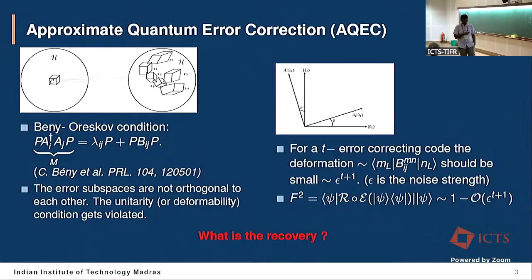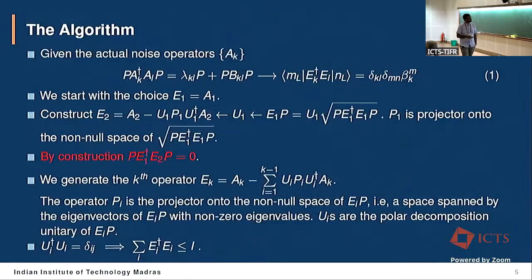So answering that, the problem with these kinds of pictures is that we have overlapping subspaces. So what we have proposed, since we have overlapping subspaces, is that we can follow a Gram-Schmidt type orthogonalization of the subspaces itself.